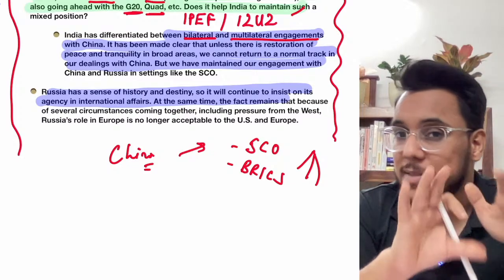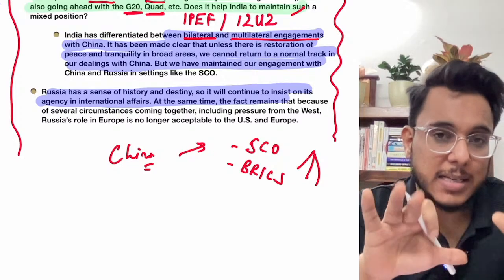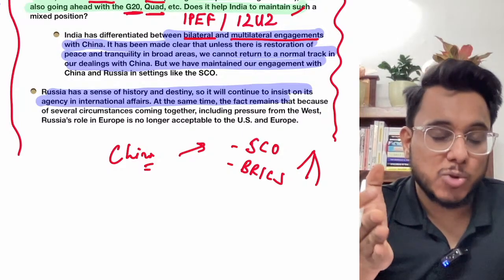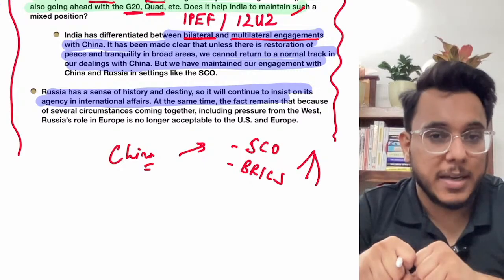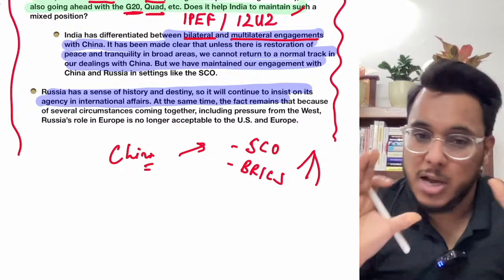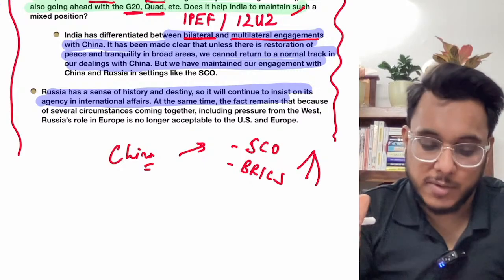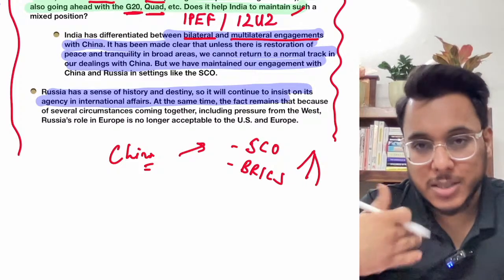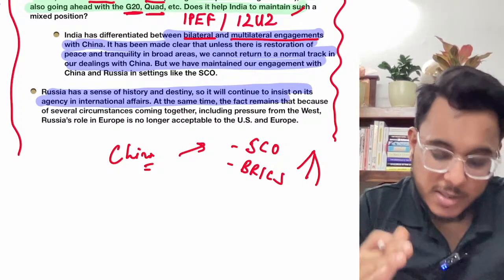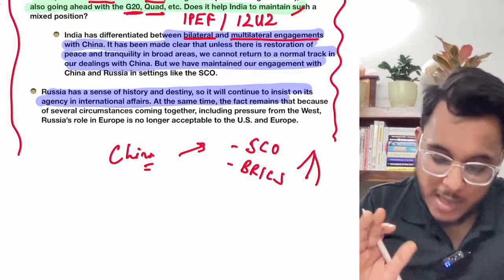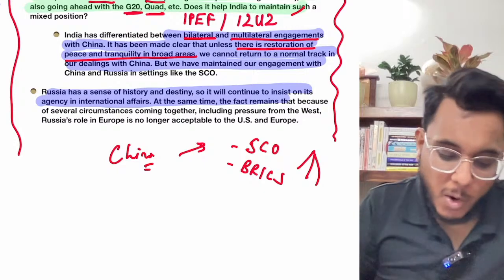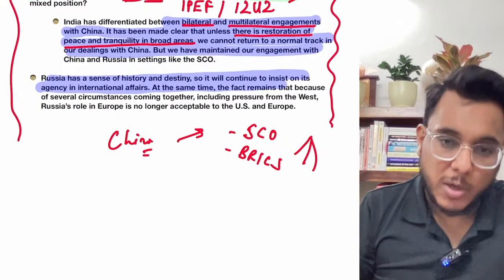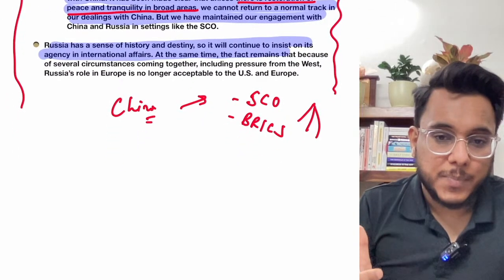Why? Because we have said that until and unless the LAC, Line of Actual Control, confrontation that is going on with China is resolved, and China pulls back from there, we will not do any one-to-one relations with China. So multilateral relations are going on, but bilateral relations have been put on a kind of pause, and we have said that first of all there is a need for restoration of peace and tranquility in the border areas. Only then will we be focusing on it. Is it clear or not?